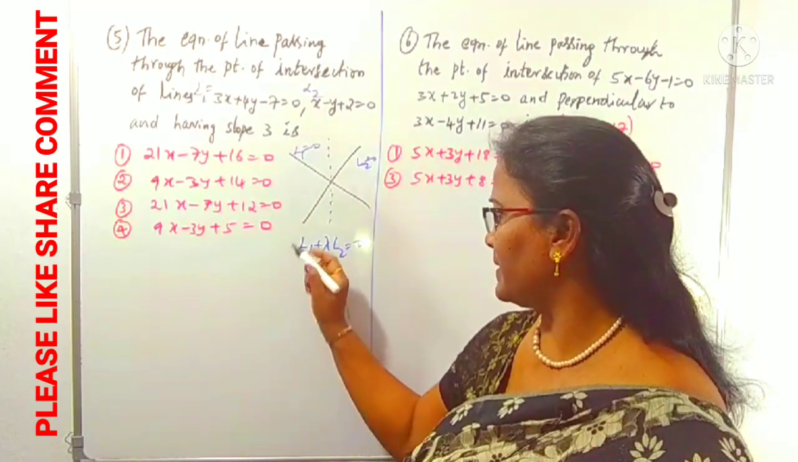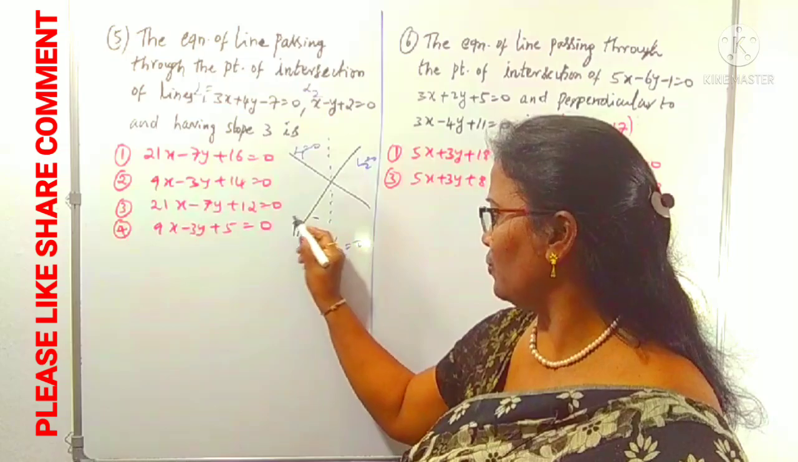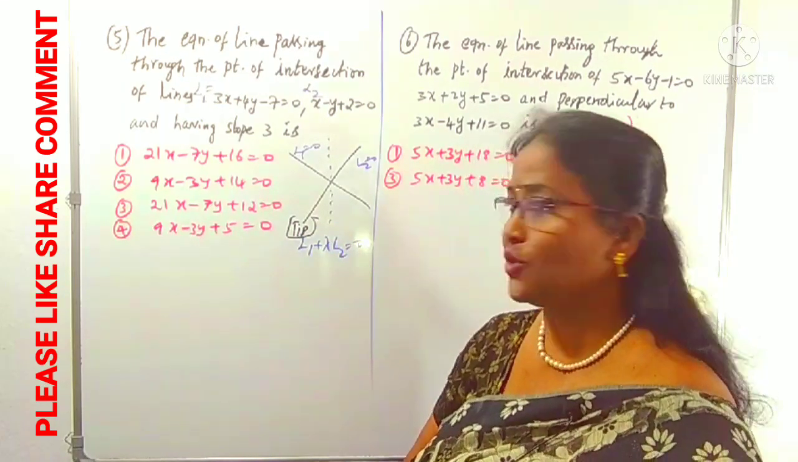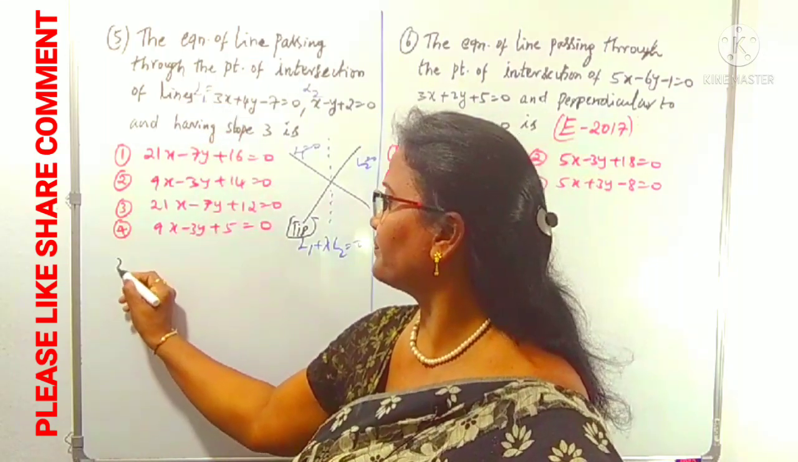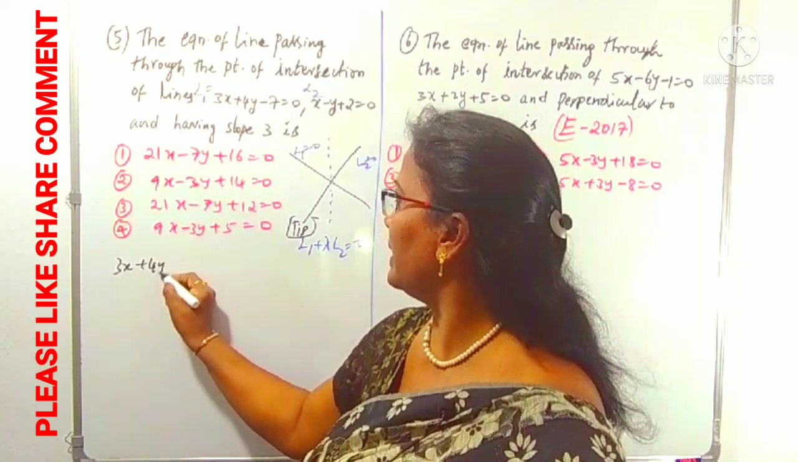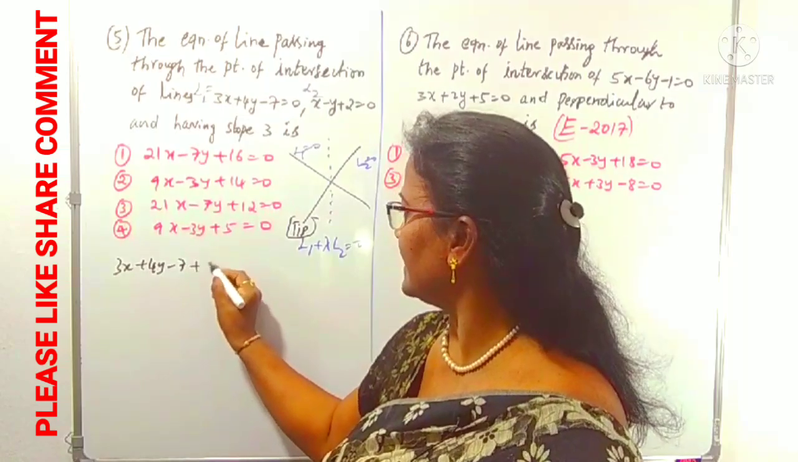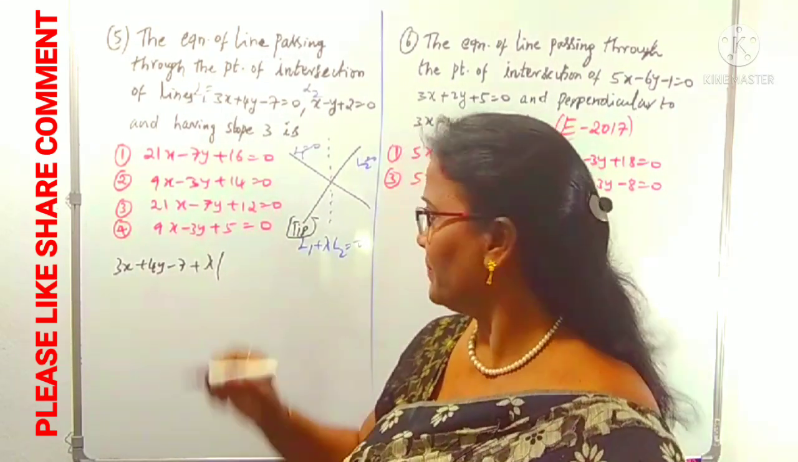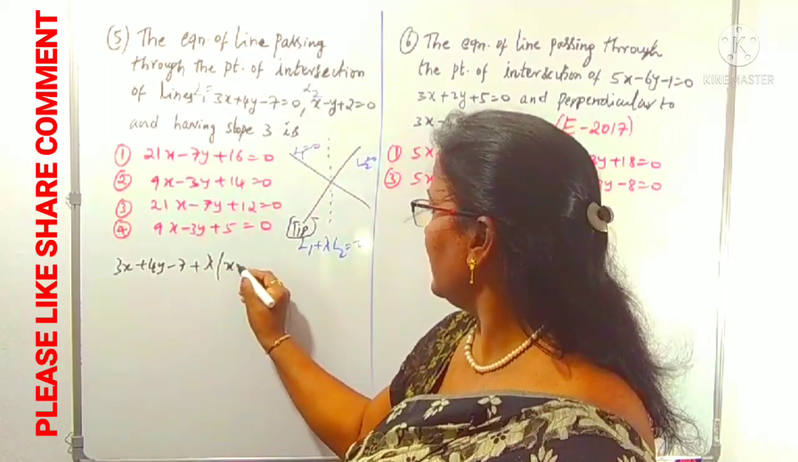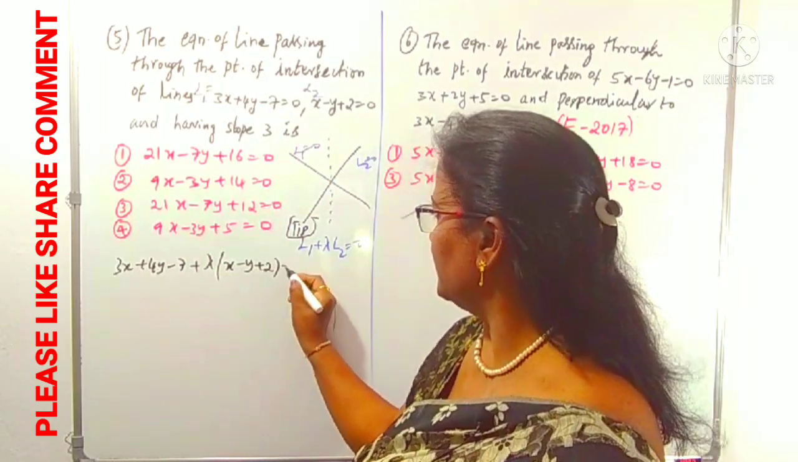The equation of line passing through the point of intersection of two lines L1 and L2. That is what I am using here, right? So L1 is 3x plus 4y minus 7, plus some lambda. In place of lambda, we can use any letter, that is a scalar. Lambda of x minus y plus 2 is equal to 0.